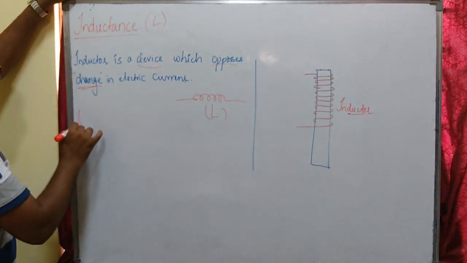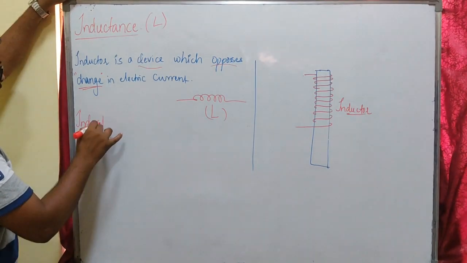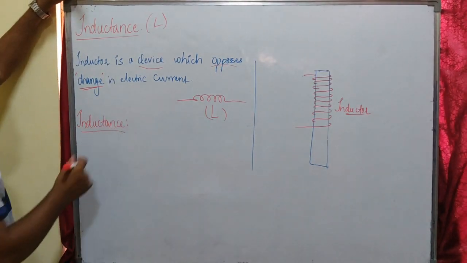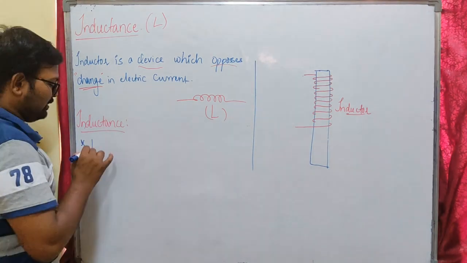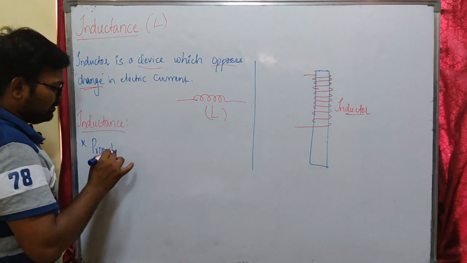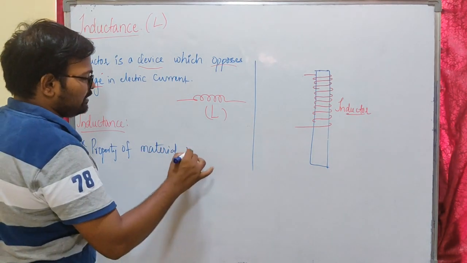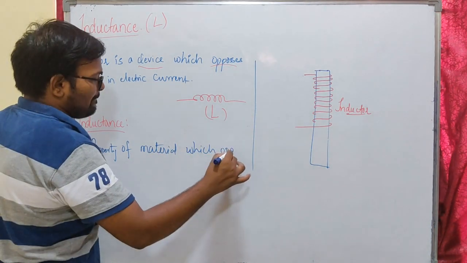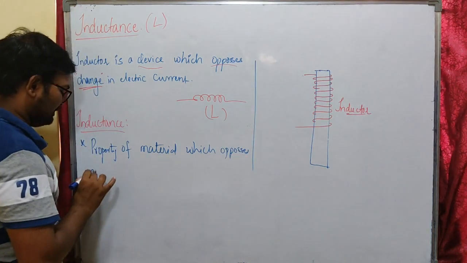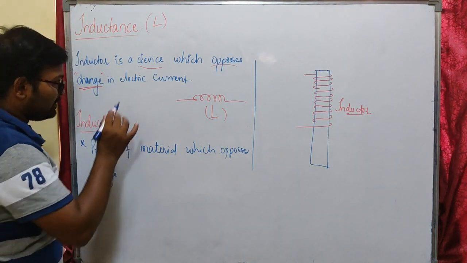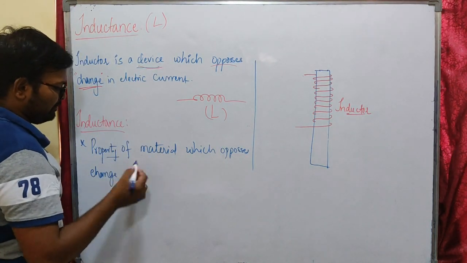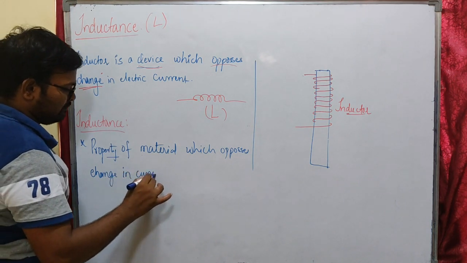So let us see what is inductance. Inductor is a device. What is inductance? Inductance is the property of the material which opposes change in current. That is the device, and this is the property.